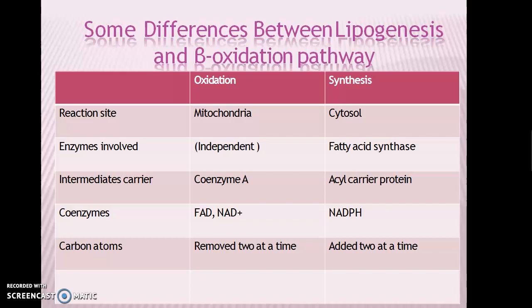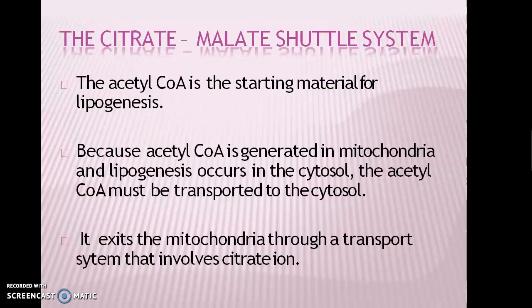In the oxidation, 2 carbon atoms are removed at a time, whereas they are added in the process of lipogenesis. Acetyl coenzyme A, the starting material for lipogenesis, is generated in the mitochondria, and it must be transported to the cytosol where lipogenesis occurs.